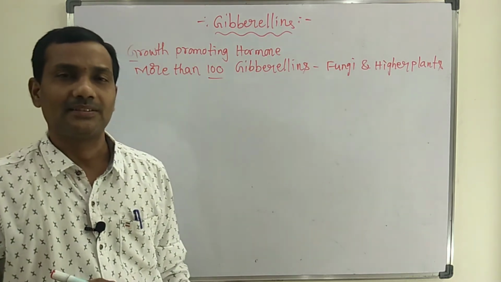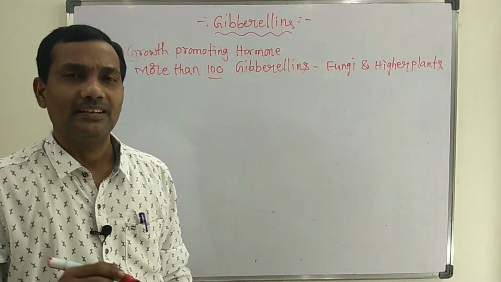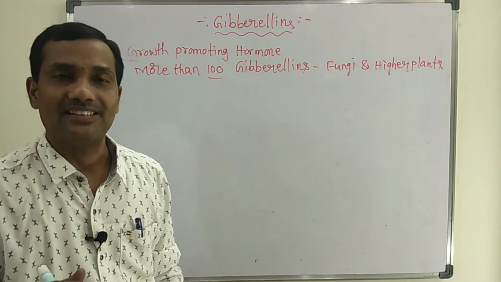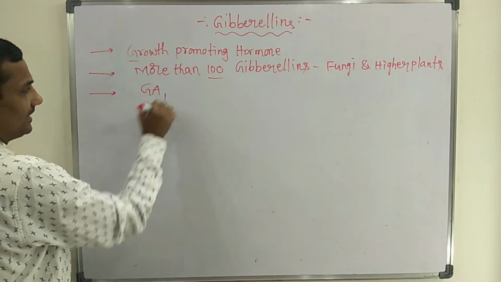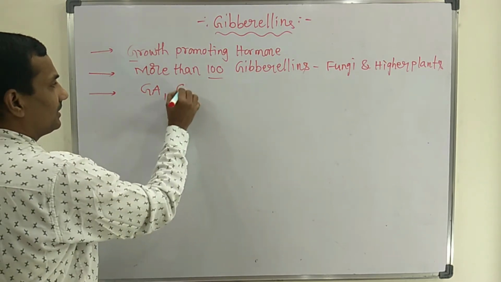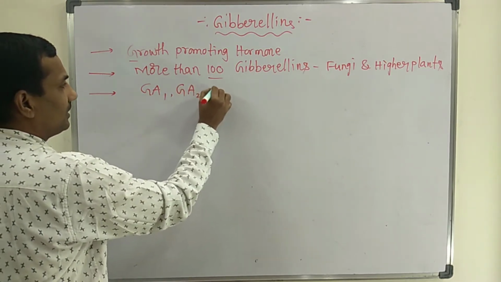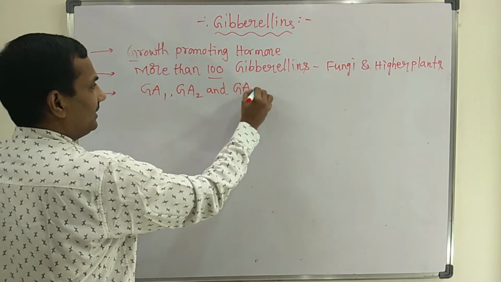After discovery, scientists gave gibberellic acids abbreviated names like GA1, GA2 and GA3.